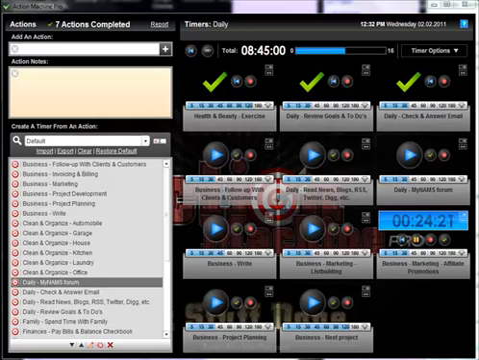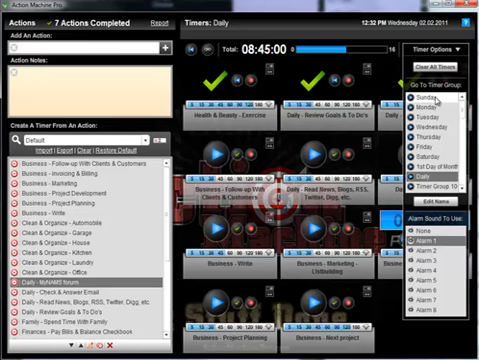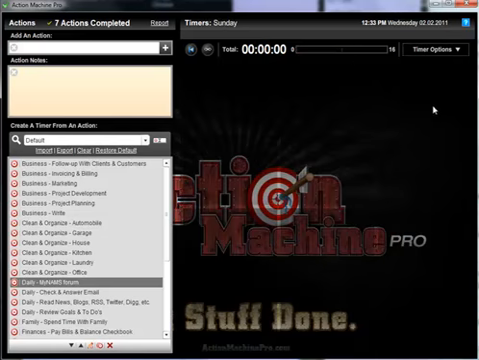I wanted to share with you one of my favorite tools. This is called Action Machine Pro, and it is a very unique little tool that helps me stay on track with my daily activities. First thing I'm going to show you is the blank screen. So I'm going to go to a day that I don't have any timers set for. This is Sunday. I don't have any timers set for Sunday.